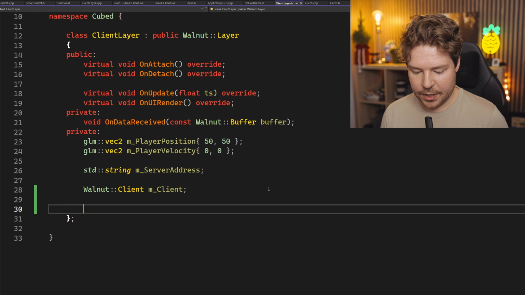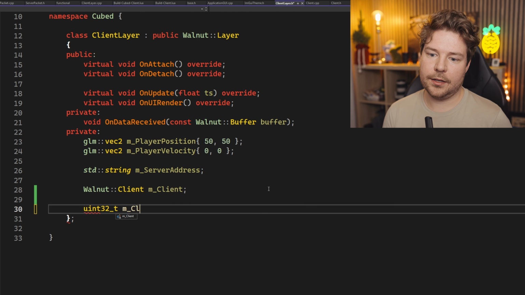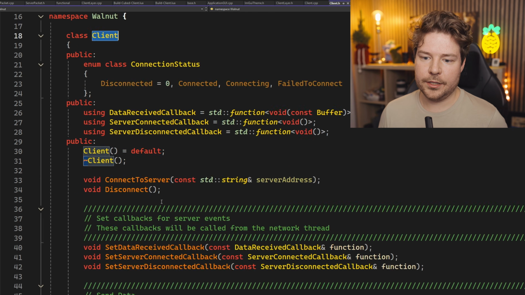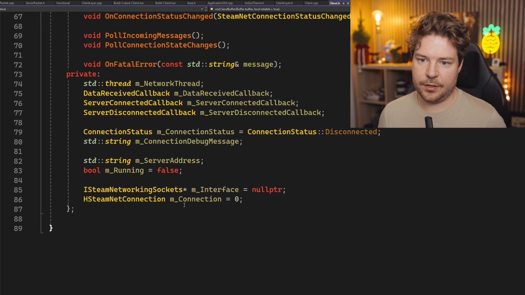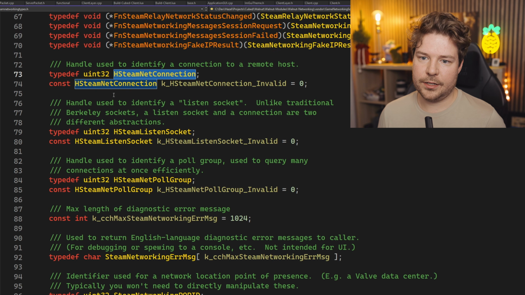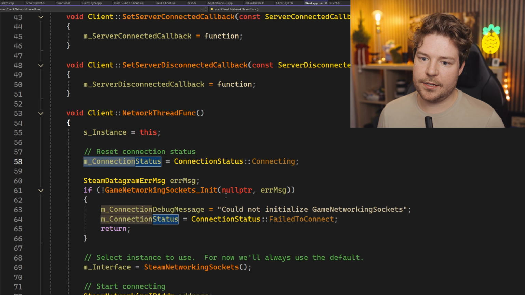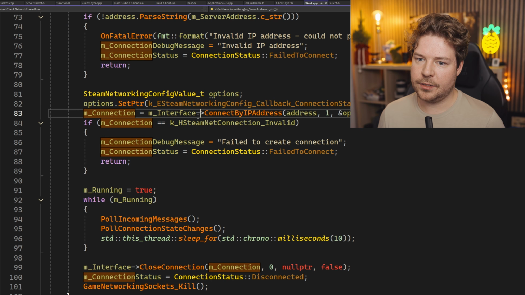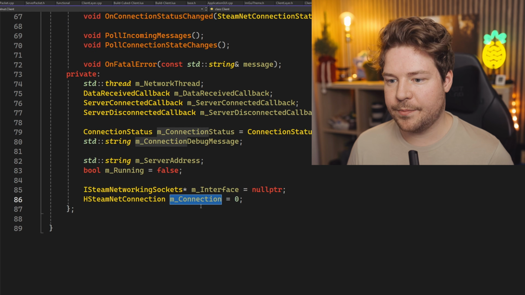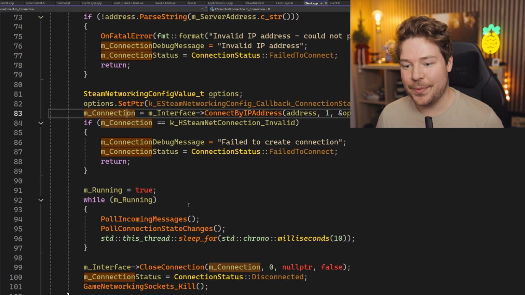So our ID is going to be just a uint32_t, client ID, we'll say. I don't think this has its own ID or anything, right? No. Well, it's got connection though. So maybe it already does that. So where does the connection actually come from? Connect by IP address. Oh, maybe it already has it. Maybe I'm just stupid. Maybe we don't need to do that.